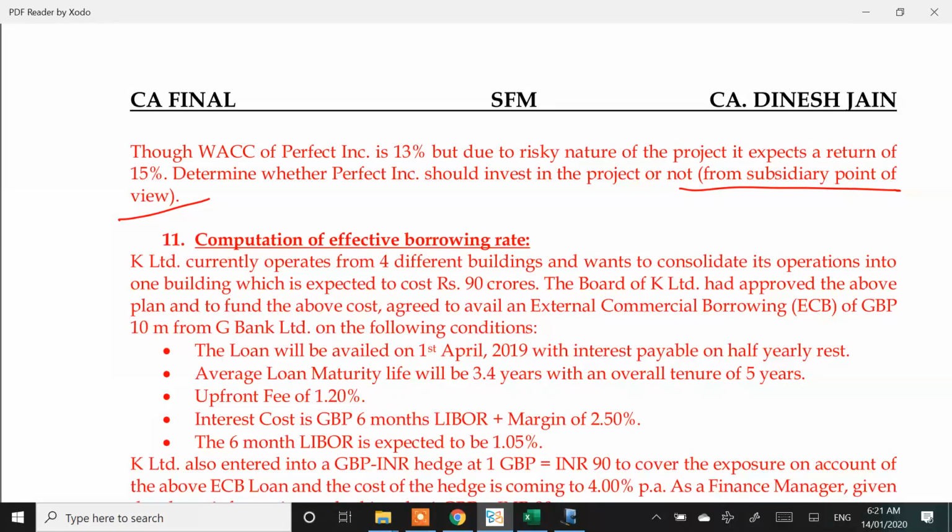So in place of this US-based company, I can even think of an individual investor investing in this entity. I am now bothered about what this individual investor will get, rather than what the Indian subsidiary is going to earn. To get to what the parent is going to get, I will have to analyze the Indian subsidiary's cash flow. Any doubts till this? If the Indian subsidiary is earning 200 crores, the parent will get some share of that based on the repatriation clause. Clear? Let's start.